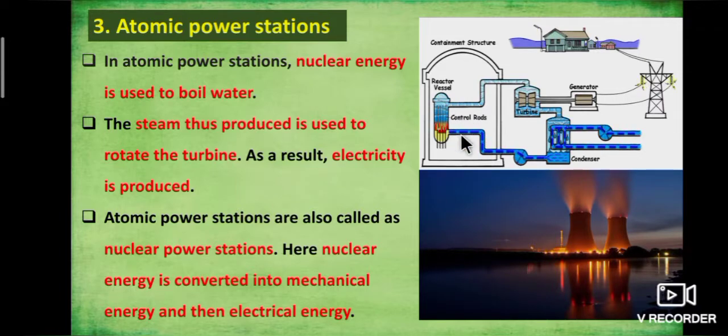They are using radioactive elements like uranium, radium. Nuclear fission reaction takes place, that is a chemical reaction. After that, water is boiled, steam is produced to rotate the turbine, and electricity is produced here.